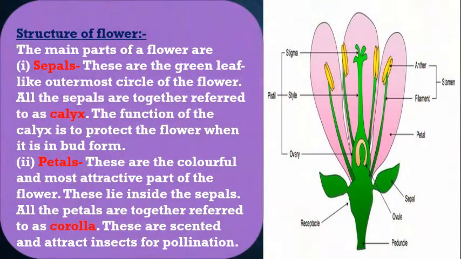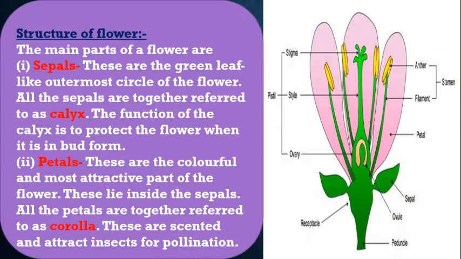So I have already told you that the flower is the reproductive part of the plant. If you see the structure of the flower here, there are four main parts of the flower, that is the sepals, petals, stamen, and the pistil. The sepals are the green leaf-like structures forming the outermost part of the flower. And when all these sepals are collected together, they form the calyx.